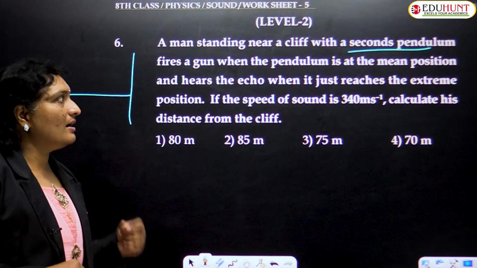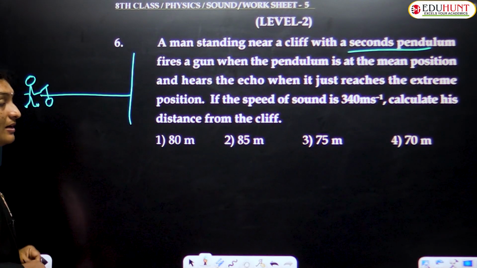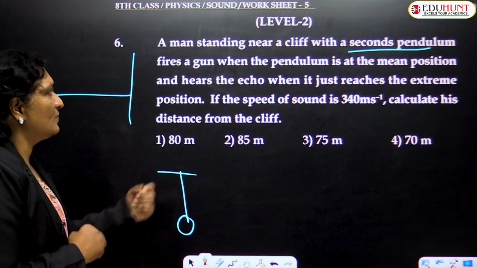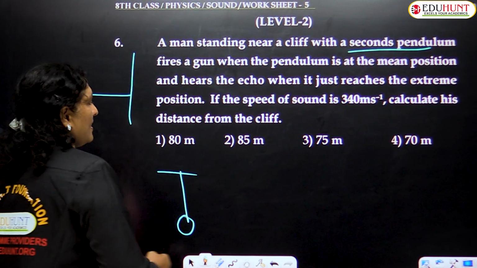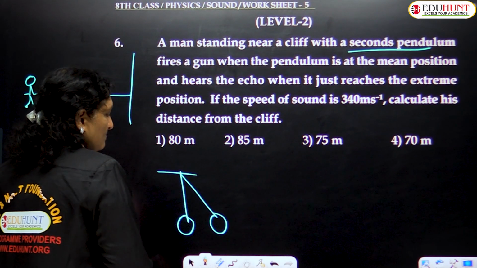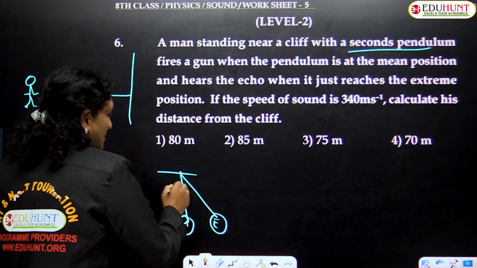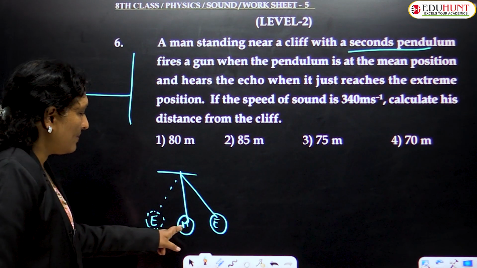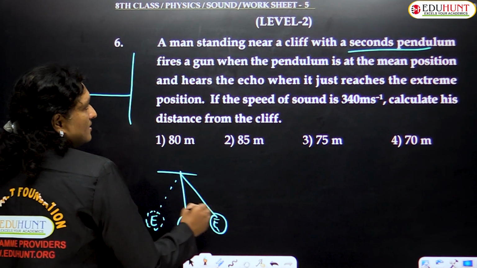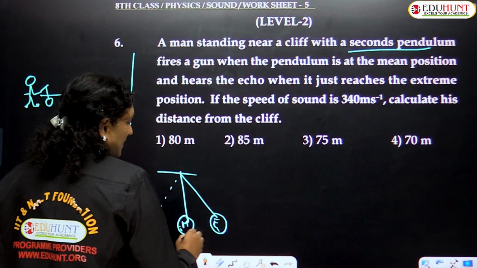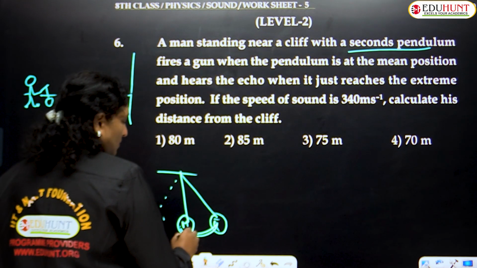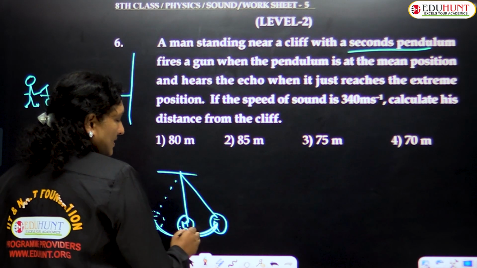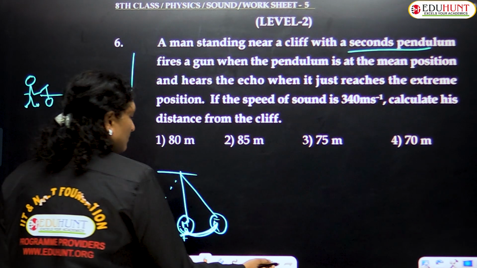He fires a gun when the pendulum is at the mean position. Where is the pendulum? At the mean position. Something like this. The gun is fired. And he hears the echo when it just reaches the extreme position. So this is your extreme position, mean position, extreme position. If it comes here, this is also your extreme position. In order to reach from here to here, how much time may it take? Here to here, here to here, 1, totally 2 seconds. Only from here to here is 1 second. Only one part is 0.5 seconds.